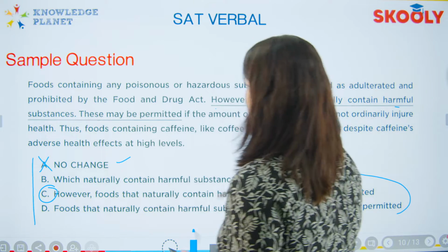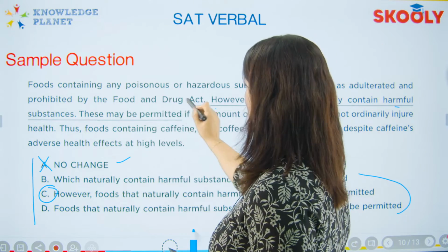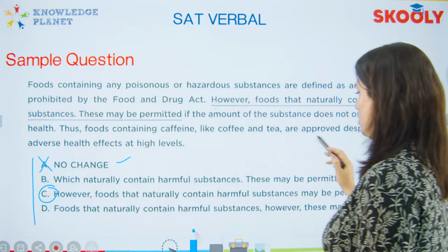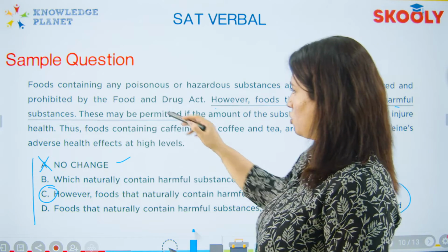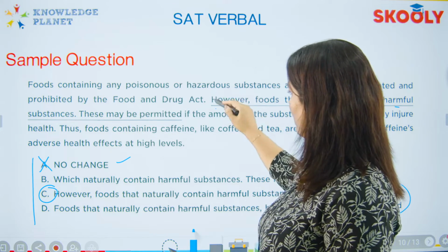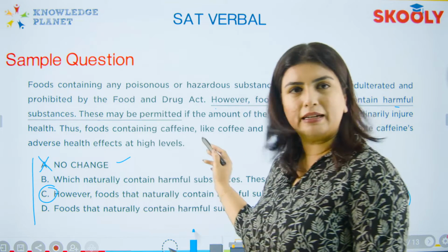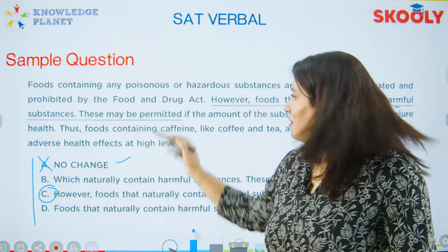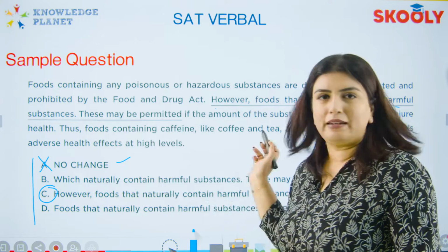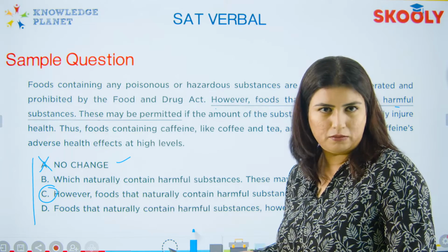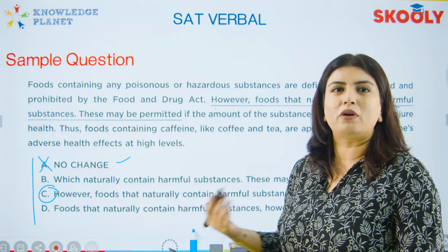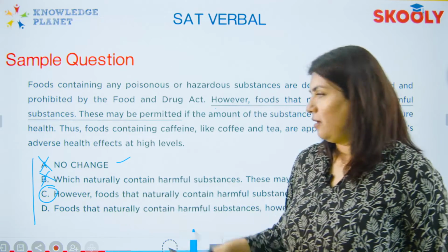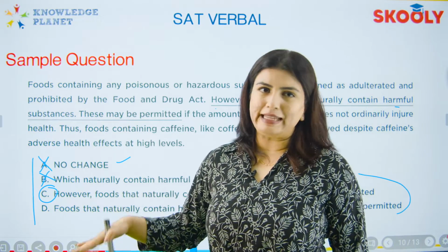Let's go to option B. So you have "Food and Drug Act," full stop, "which naturally contain harmful substances." So you end the sentence with Food and Drug Act, and then you say "which naturally contain." This is odd, because it kind of gives the meaning that the Food and Drug Act naturally contains harmful substances, which is wrong. This is not what the sentence is trying to convey. Option B, definitely wrong.